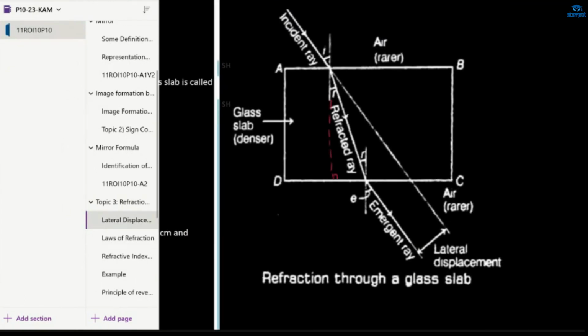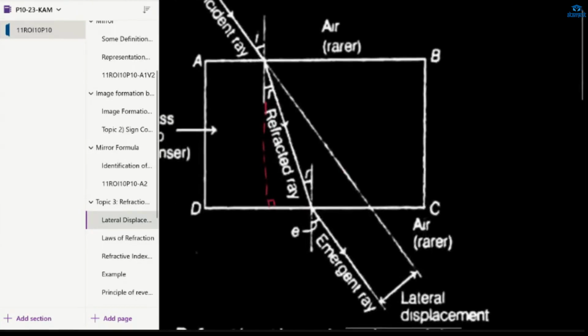This is also now your 90 degree. Now you have to calculate the value for L. This is the same as this, right? Aren't these the same? Yes, ma'am. These are the same lateral displacement. This is also L. So we'll calculate this and we'll find the lateral displacement.